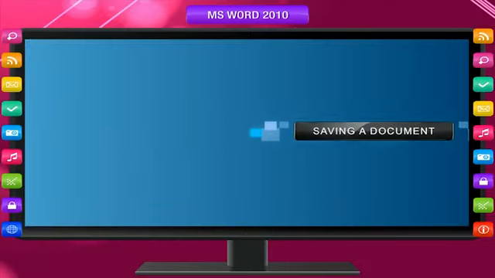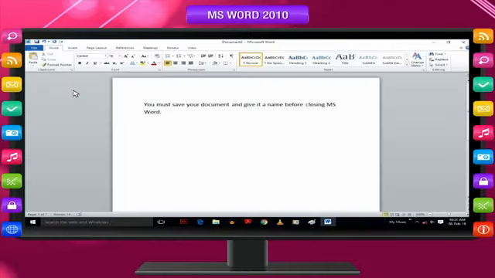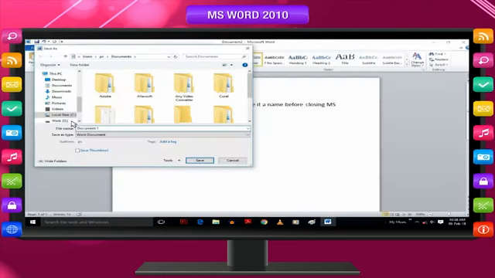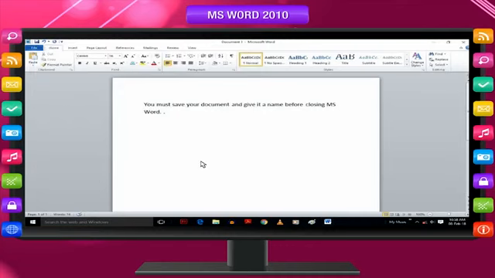Saving a document. You must save your document and give it a name before closing MS Word. Steps to save a document are as follows. On the Quick Access toolbar, click Save or press Ctrl plus S, or click on the File tab and then click the Save option. Type a name for the document and then click Save in the Save As dialog box. Word saves the document in a default location, that is, the Documents Library. However, you can change the location if you want.